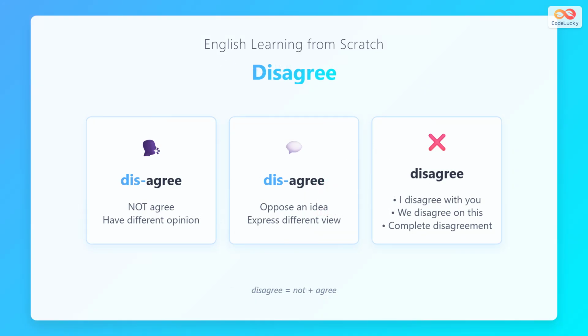Disagree means not agree or have different opinion. You disagree when you oppose an idea. You express different view. Examples are I disagree with you, we disagree on this, complete disagreement.